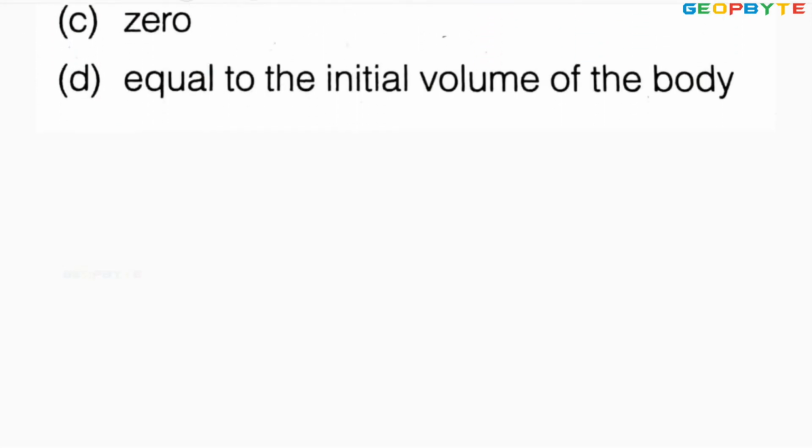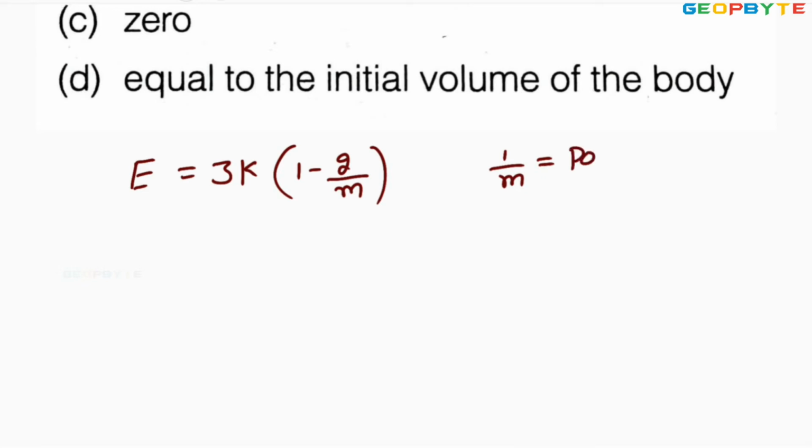Let us decide it. The relation between the Young's modulus and bulk modulus, you know it. Young's modulus E equal to 3k into 1 minus 2 by m. This is the relation between the Young's modulus and bulk modulus. Here 1 by m equal to Poisson's ratio.